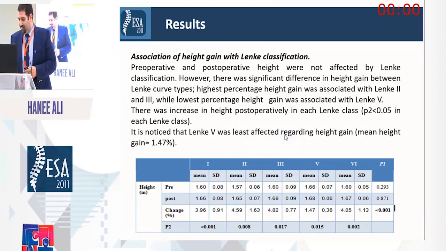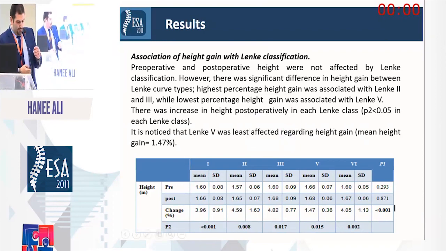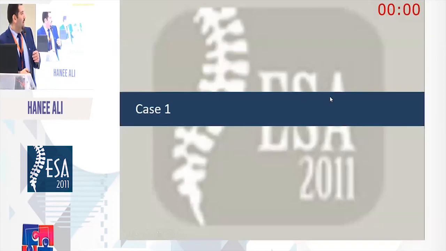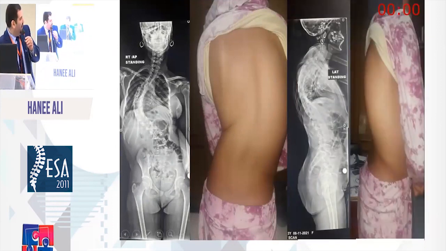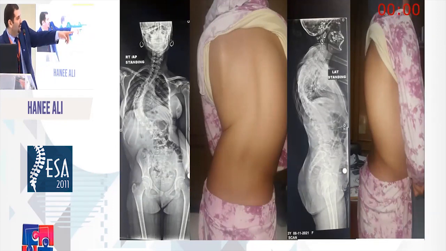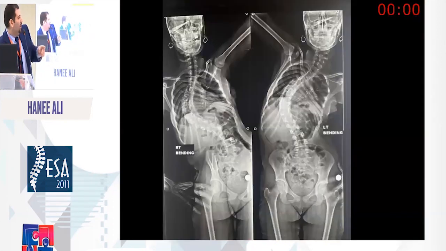Okay, we can skip all of that. I will just show you 1 or 2 of our cases. This is case 1, a patient with idiopathic scoliosis. This is a preoperative X-ray, AP and lateral, showing the curve here and the rib hump on the other side. Okay, this is the lateral bending, and this is the Adam's forward bending test for this case, and this is the immediate post-operative X-ray.